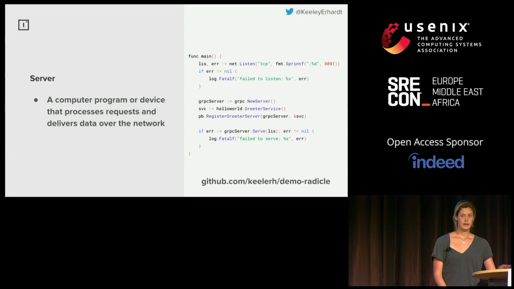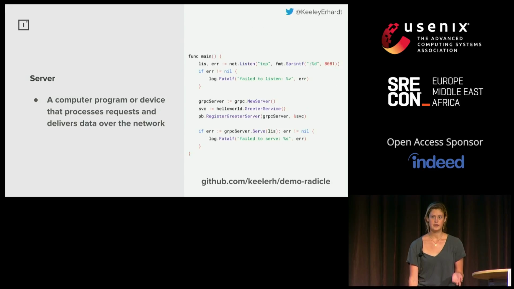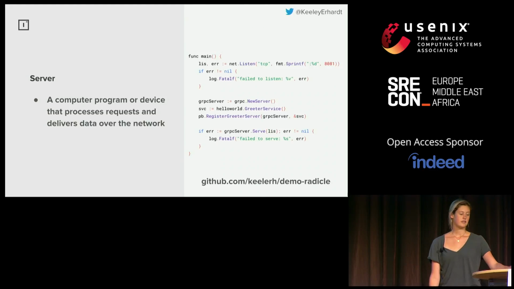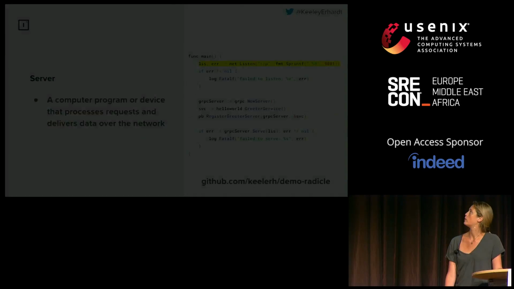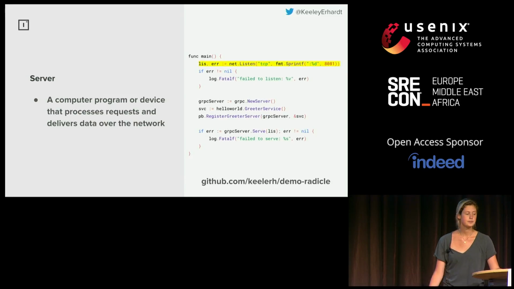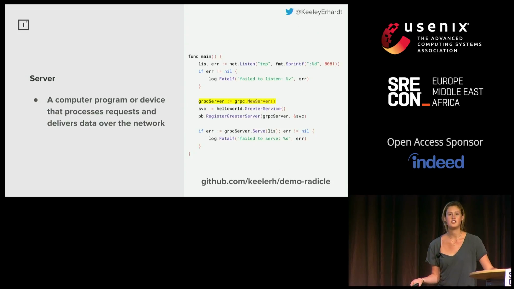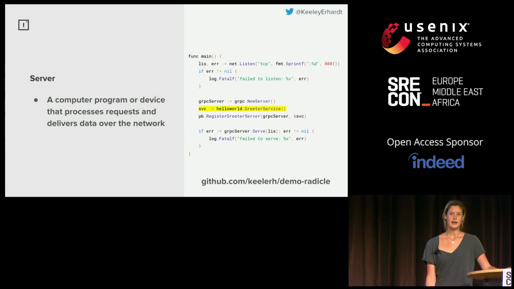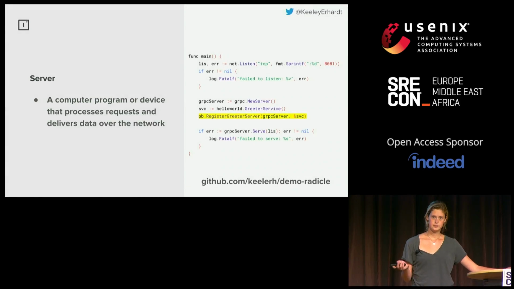Then, to begin listening for requests to our very simple service, we basically just define a TCP listener on the port we want to bind our gRPC server to. We create an instance of the gRPC server, an instance of our greeter service, and then we register the greeter service on the underlying gRPC server, and we can begin listening for requests.